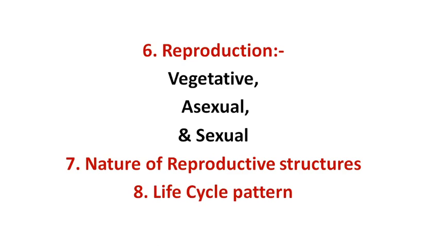In most of the algae, the life cycle consists of a dominant haploid gametophytic phase, with the sporophyte represented only by a zygote, a diploid stage. In a few members, both gametophyte and sporophyte are independent of each other. Students, this is regarding the general and distinguishing characters of algae.